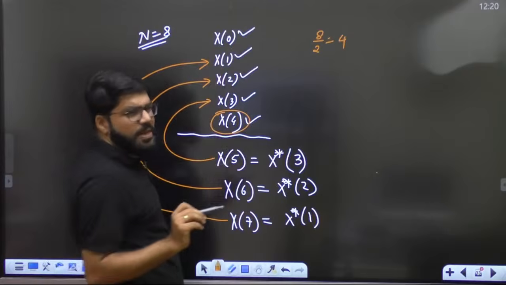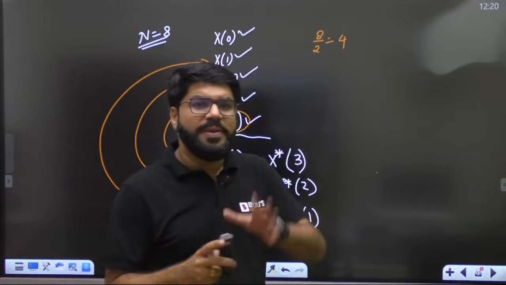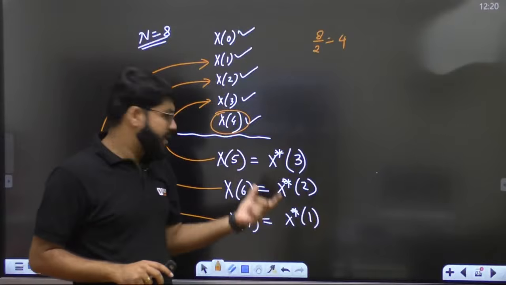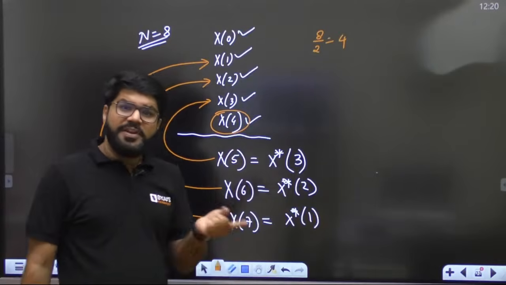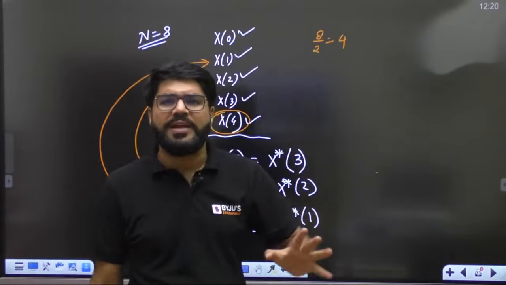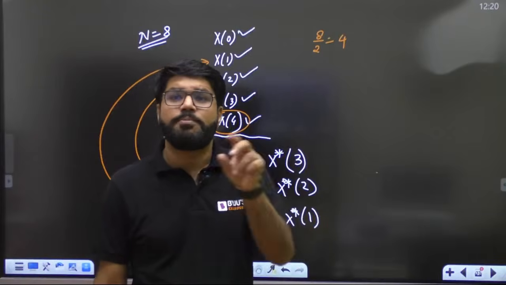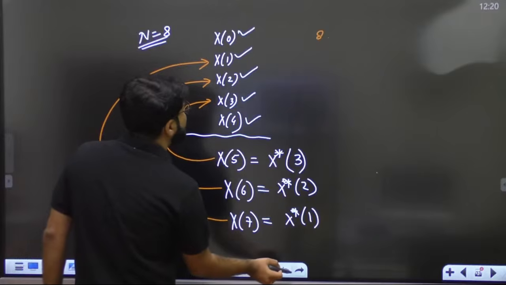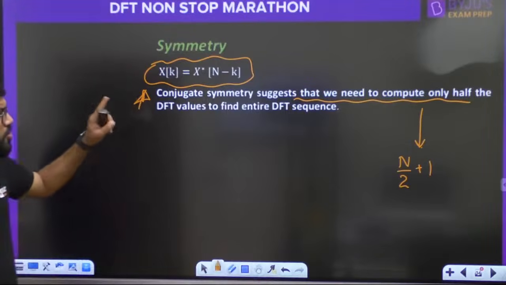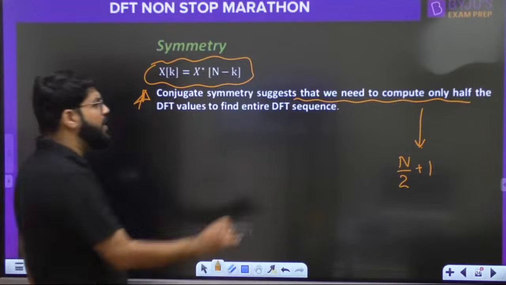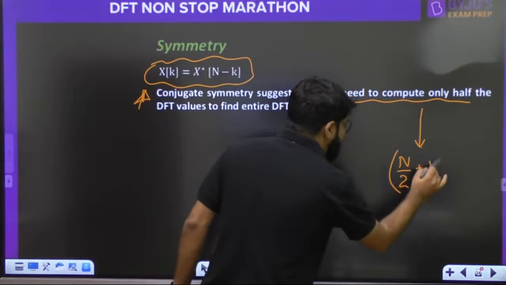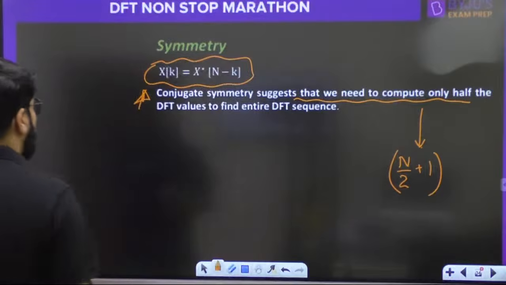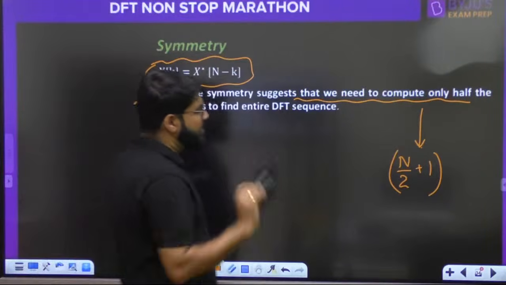But we are starting from 0, so how many values do we need to calculate? 0 plus 4, that is 5 values. The rest you don't have to calculate. So if it is an 8-point DFT, you don't have to calculate all 8 points. You have to calculate only up to x4. That is what this property says: we need to compute only N by 2 plus 1 of the DFT values to find the entire DFT sequence.